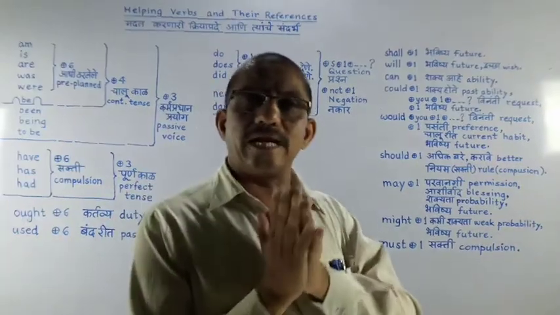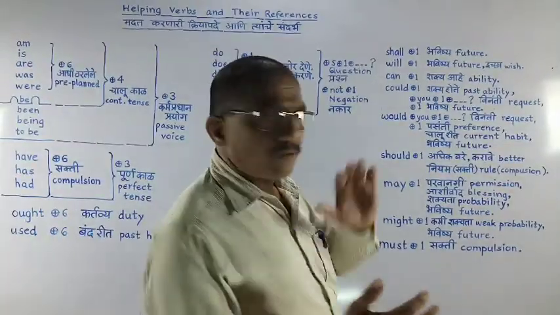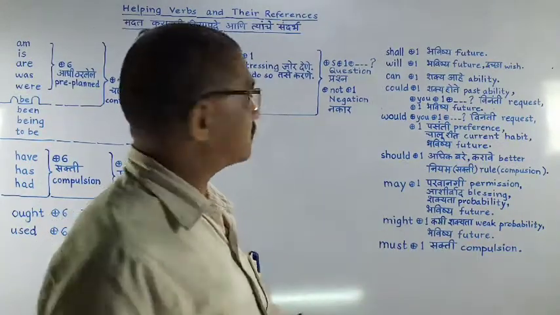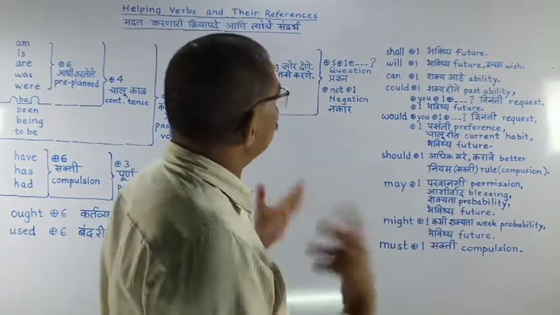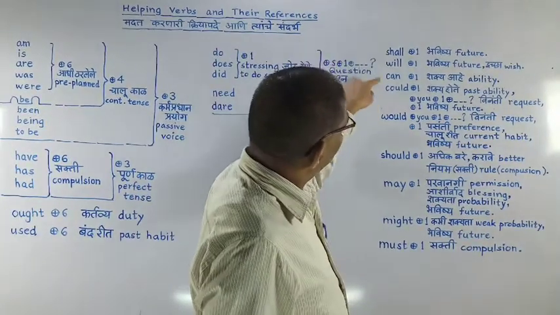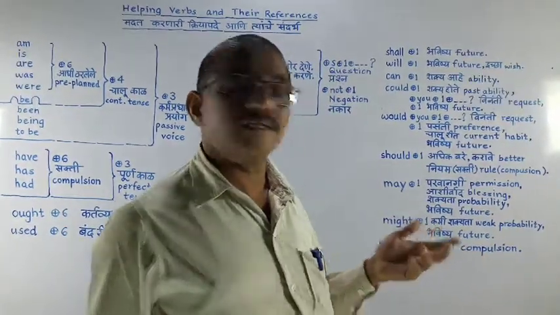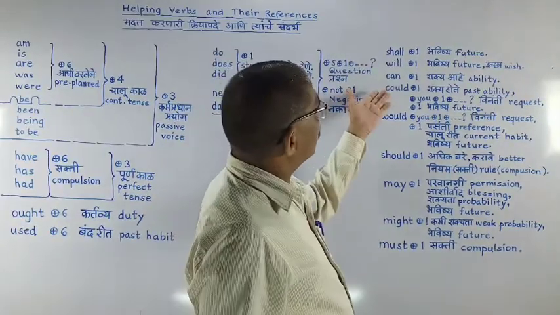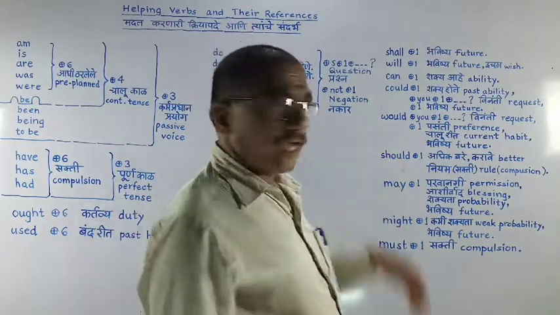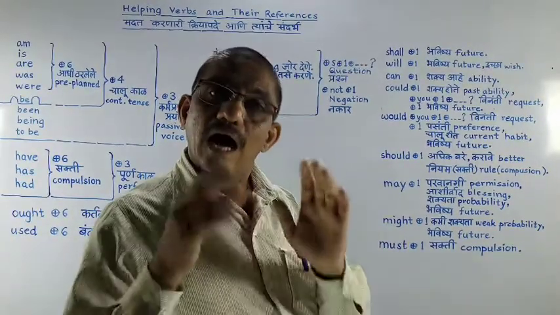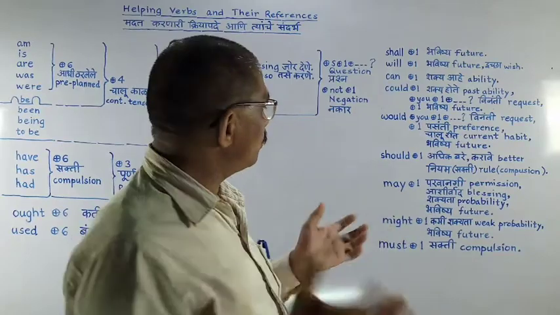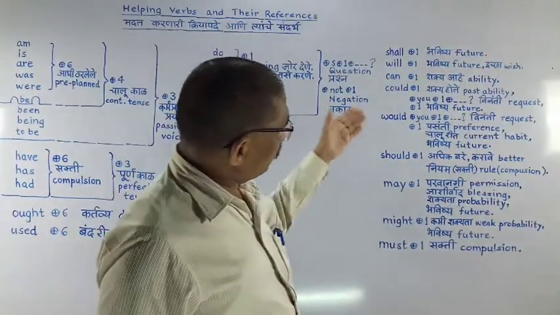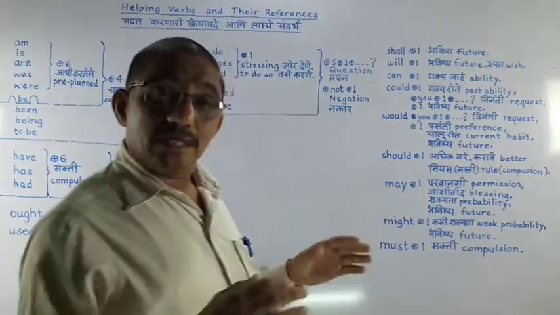Many times we understand these as pairs of present tense and past tense. Someone may say it like this, and it is half truth. Someone may say shall is connected with should as past tense, will connected with would is past tense, and could is connected with can as a past tense. But it is half truth, not full truth. The full truth we are presenting on the board is that every one of them has different shades.